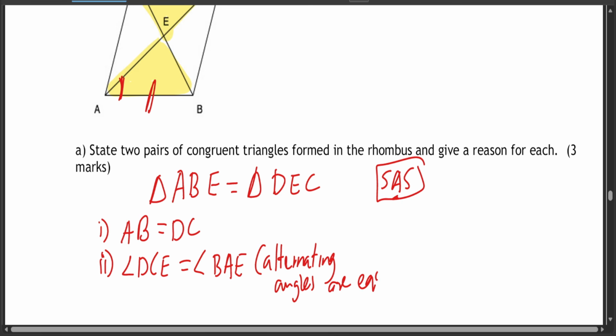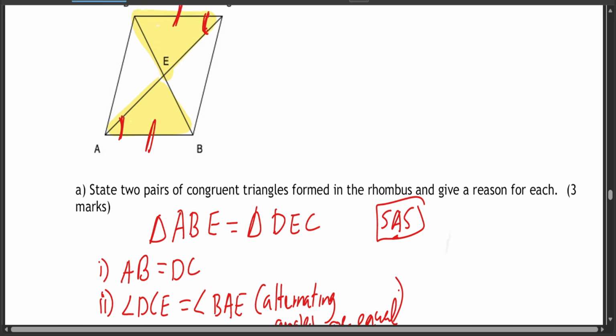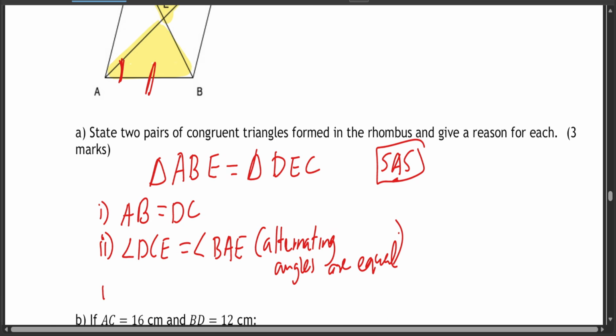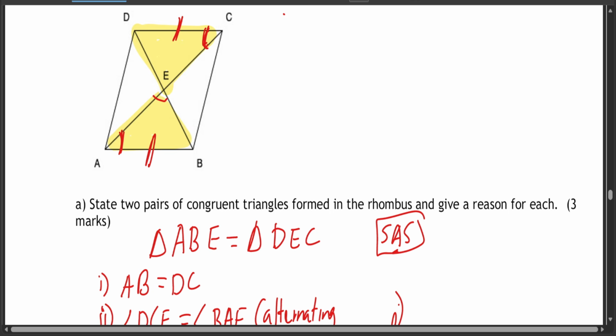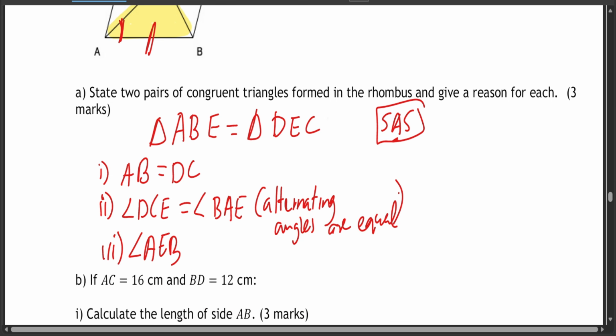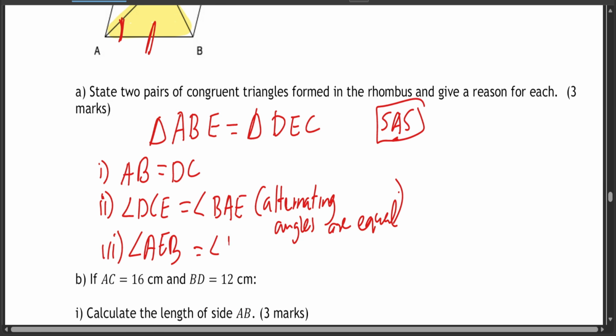Also, you can say angle AEB, which is here, is equal to angle DEC. And that is because of vertically opposite angles. They are equal.